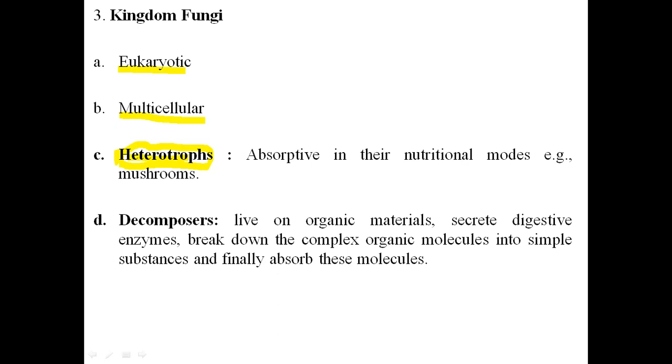Heterotrophs cannot manufacture their own food, but they break down complex organic substances into simple ones. How do they break them down? These fungal strains secrete digestive enzymes, and these enzymes break down complex organic molecules into simple substances. Then the fungal strains are able to absorb these nutrients.